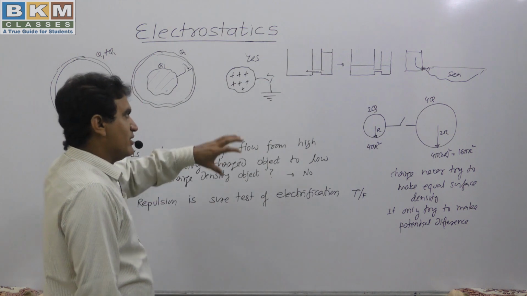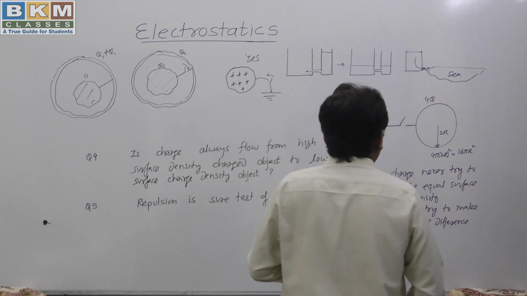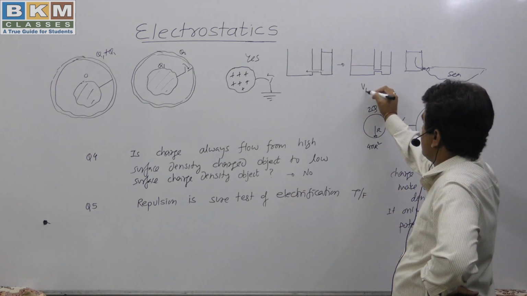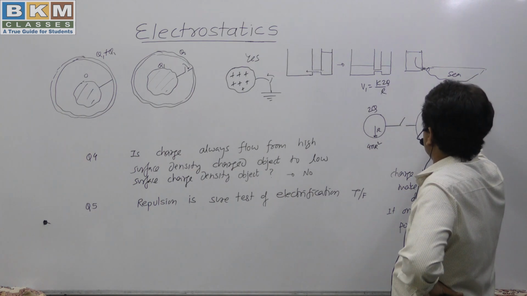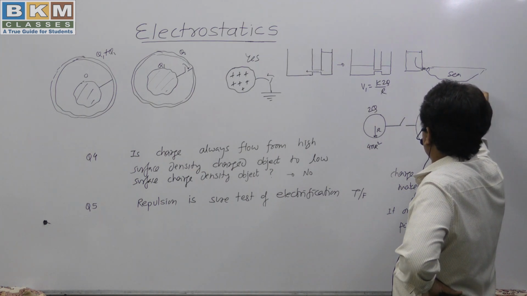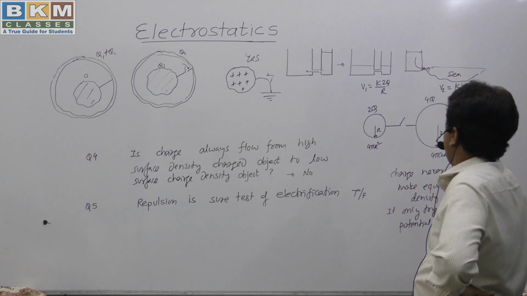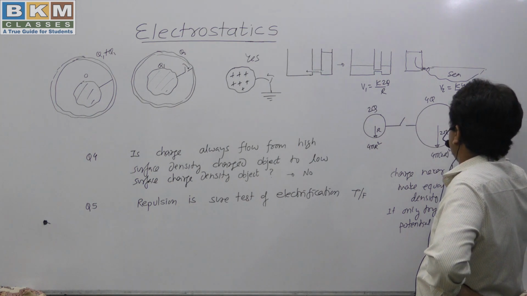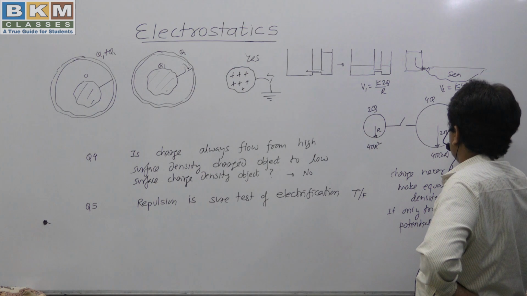So it will try to make their potential the same, and by the knowledge of the formula of potential I can say that its potential is K2Q by R and its potential is K4Q by 2R. So the potentials of both are equal, V1 and V2 are equal, so there is no flow of charge.